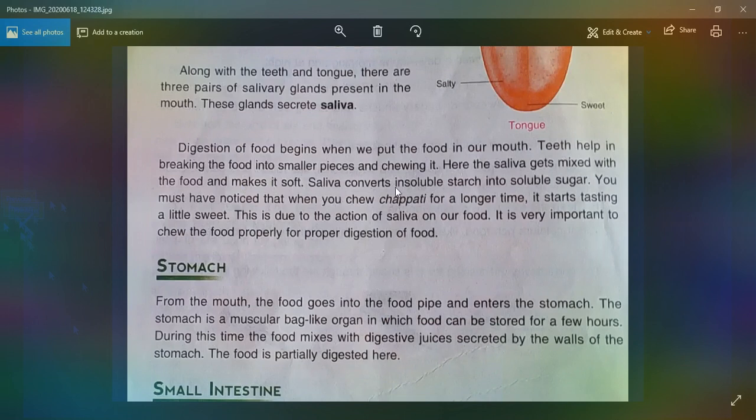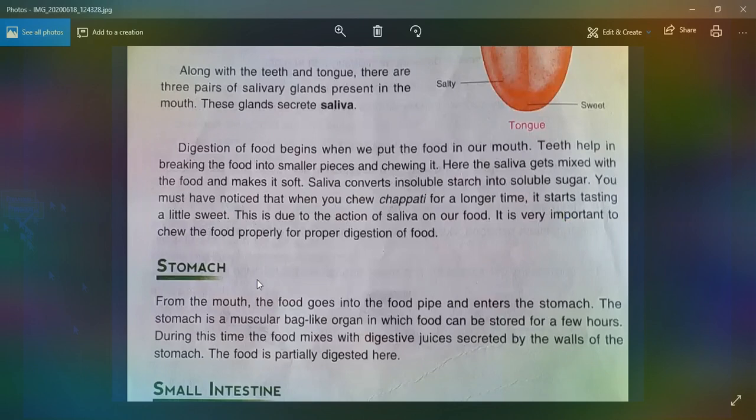Saliva converts insoluble starch into soluble sugar. You must have noticed that when you chew chapati for a longer time, it starts tasting a little sweet. This is due to the action of saliva on our food. It is very important to chew the food properly for proper digestion.